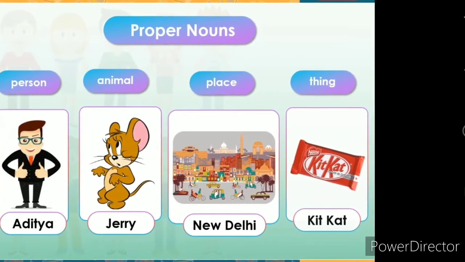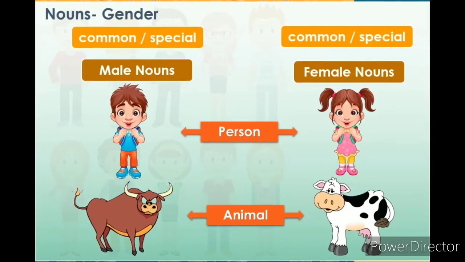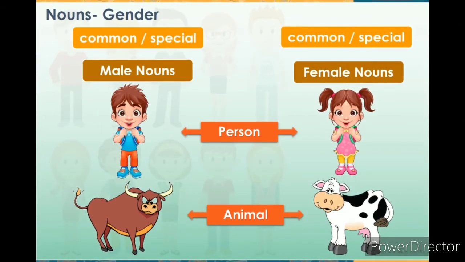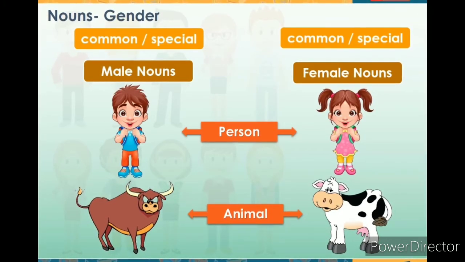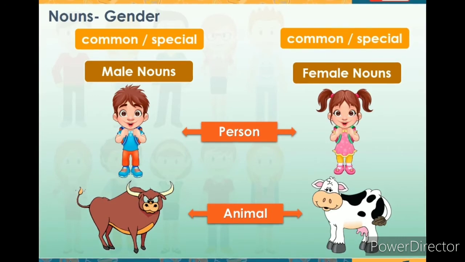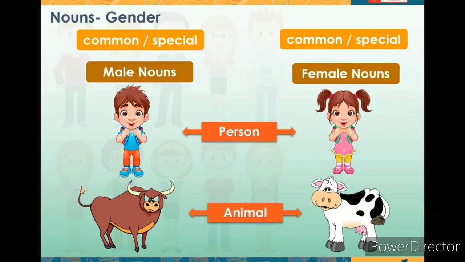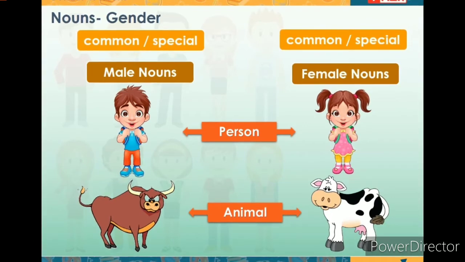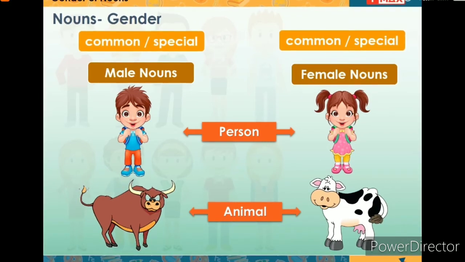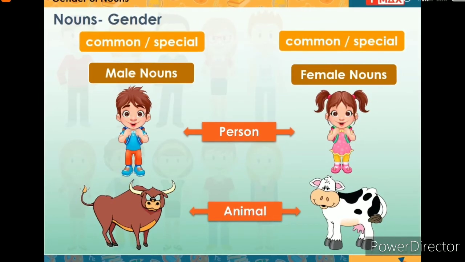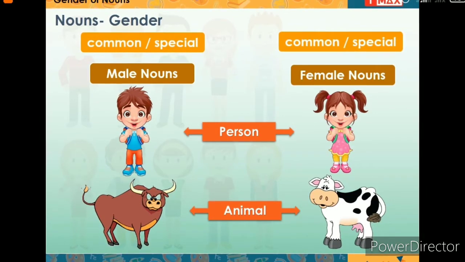Let us now learn masculine and feminine gender nouns. We have learnt that a noun names a person or an animal. Now a person or an animal can be either male or female.